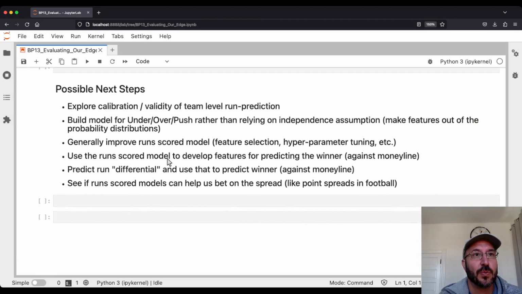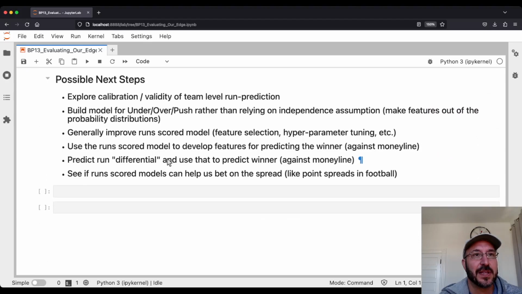Okay, so what are our possible next steps? There's a lot to do with this now. I did the first thing I thought of to get to something that would make reasonable predictions, and we've got some pretty big results, and there are lots of things we could refine, right? So one thing is it'd be nice to explore this run scored model a little more, poke at it more closely, and see how valid it is, see how well calibrated it is.